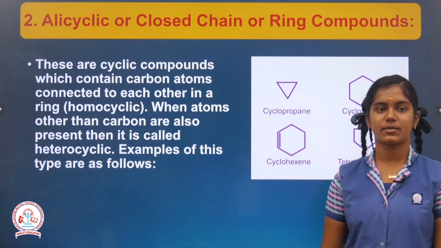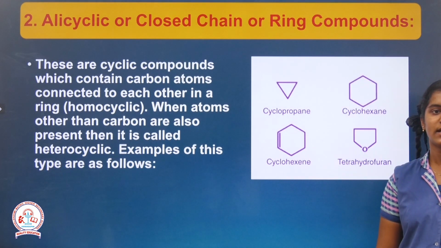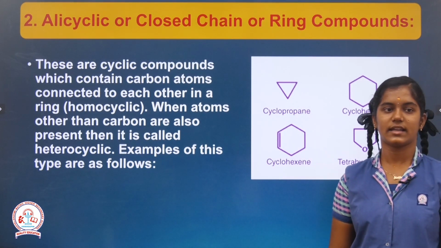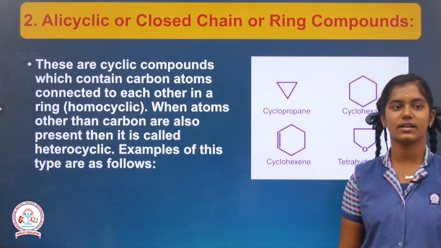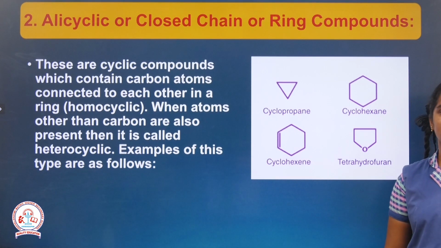If the same atoms are present in a compound, then it is known as homocyclic. Example is cyclopropane and cyclohexane. Heterocyclic, if atoms other than carbon are also present in it, then it is known as heterocyclic compounds. Example is tetrahydrofuran.